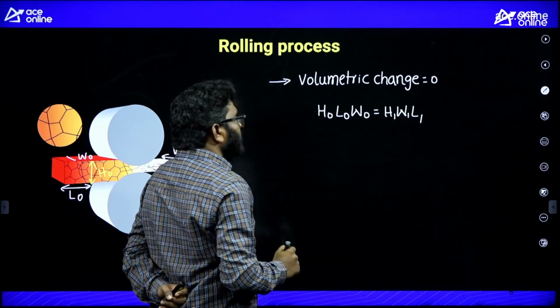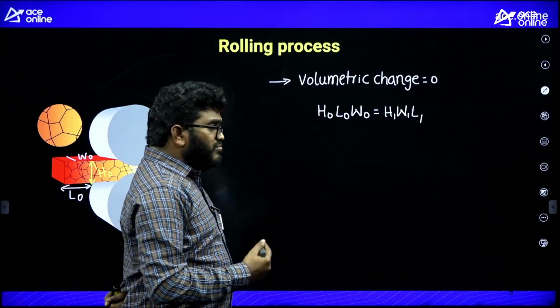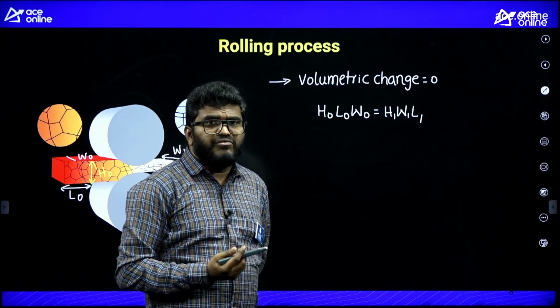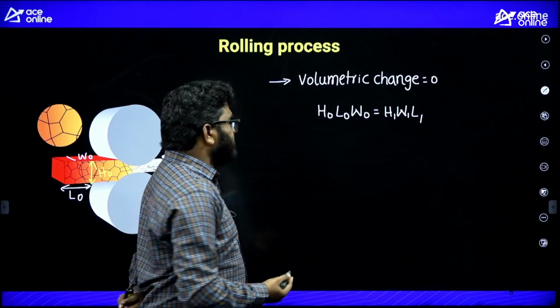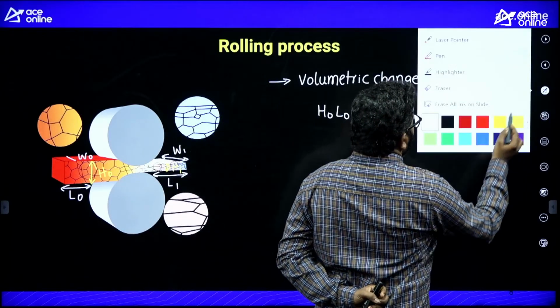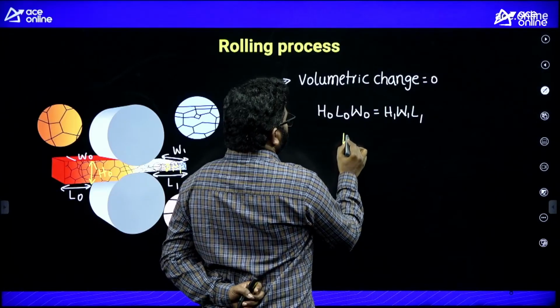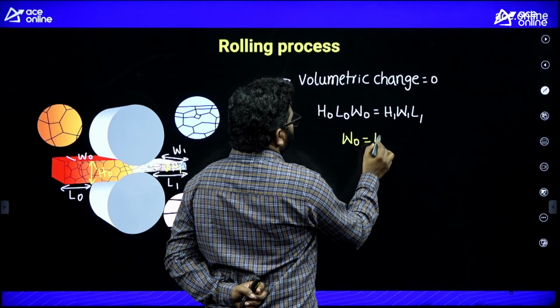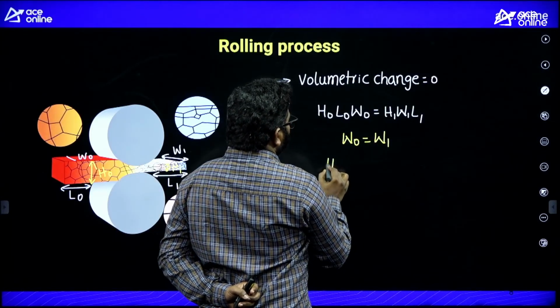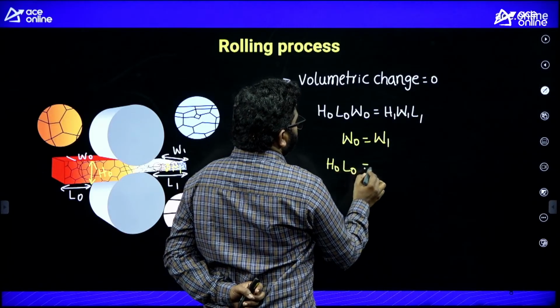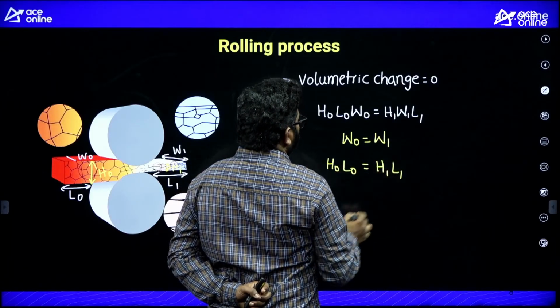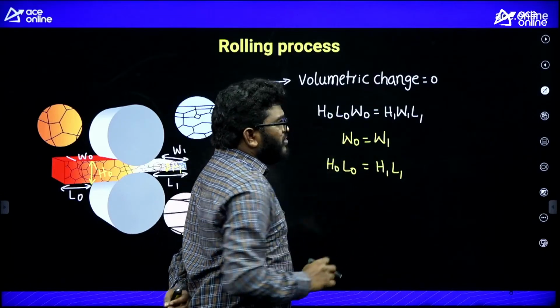This formula is important for the exam. Sometimes in the question paper, they will give you that the width of the strip is constant. If W0 is equal to W1, then H0, L0 is equal to H1, L1. So either this formula or this formula you should remember.